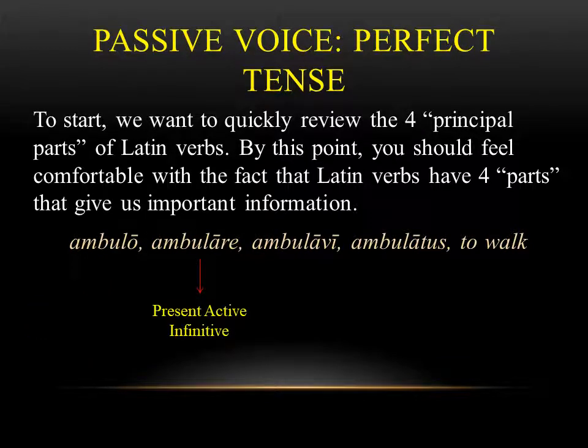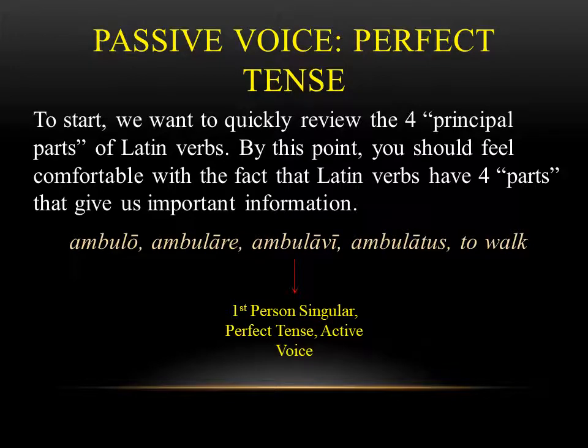Ambulare, the second principal part, is the present active infinitive. It means to walk. Ambulavi is the third principal part. It's the first person singular in the perfect tense, active voice. So ambulo and ambulavi are pretty much related to each other. It's just one is present tense and one is perfect.